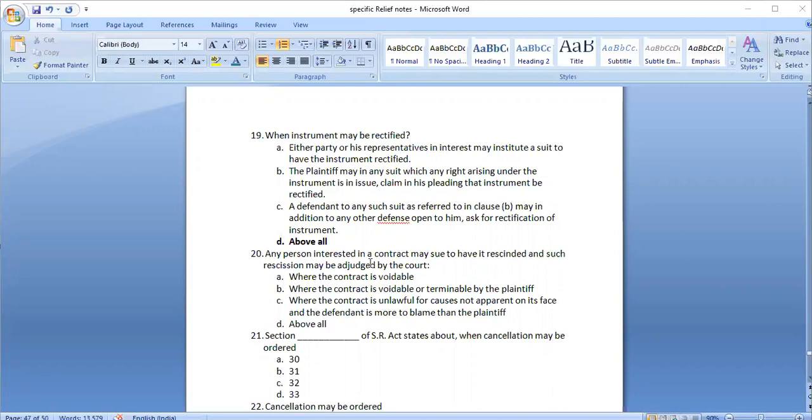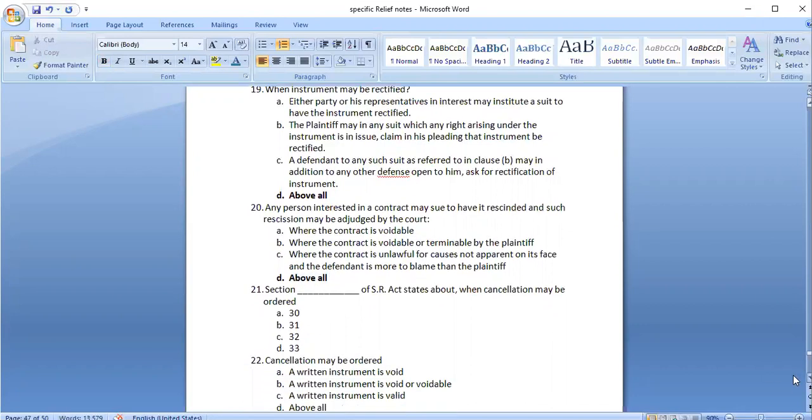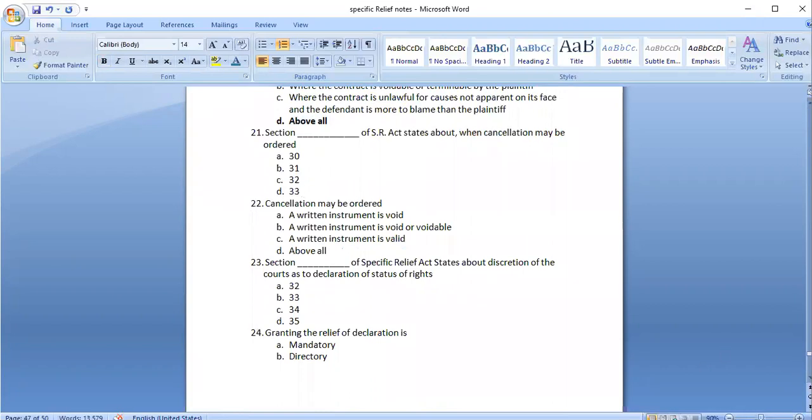Section is 27. Above. Section 31. Void or voidable. Yeah, again, same 31 only. Void or voidable.